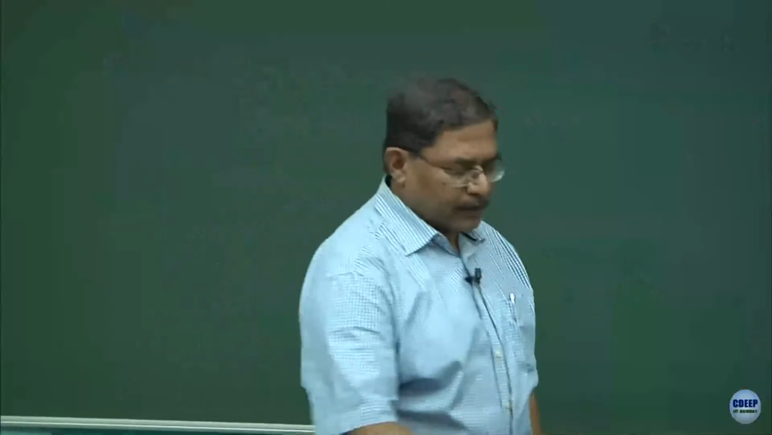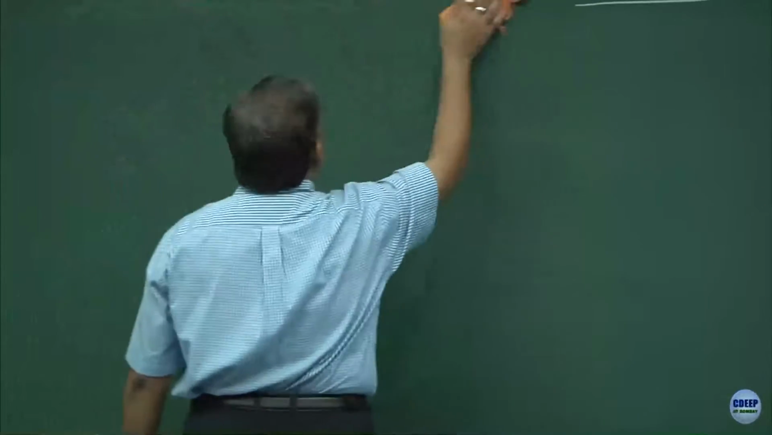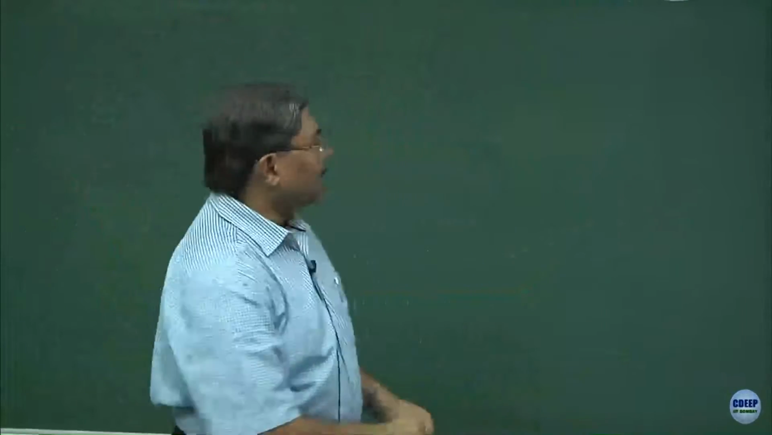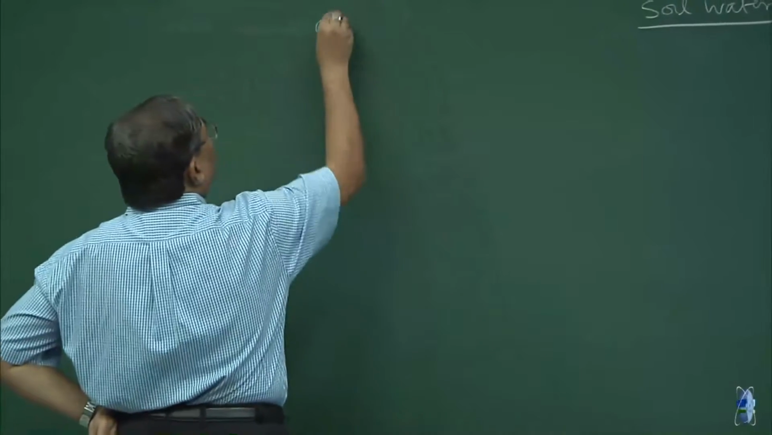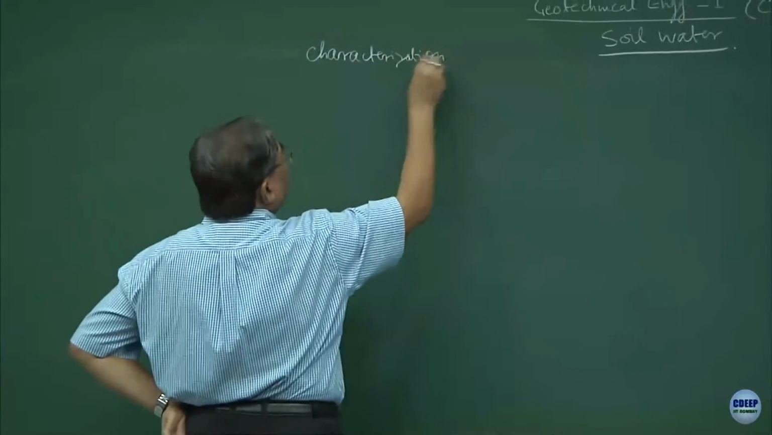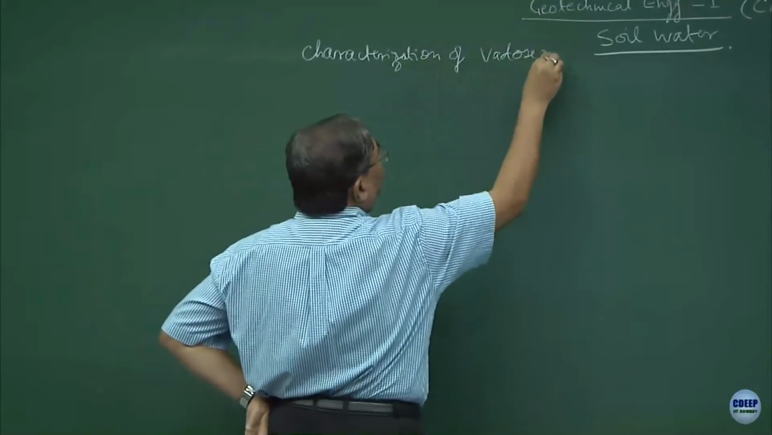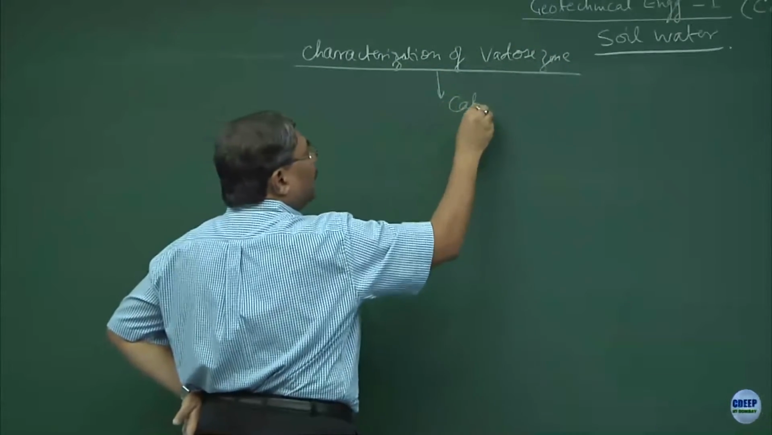Okay, I will answer your question in 5 minutes. All right. So, one of the ways to characterize, now let us go back to the basic capillary model to answer your question and what some of you have been asking. Characterization of the vadose zone. So, by definition, first of all, this is a zone in which capillarity is predominant.